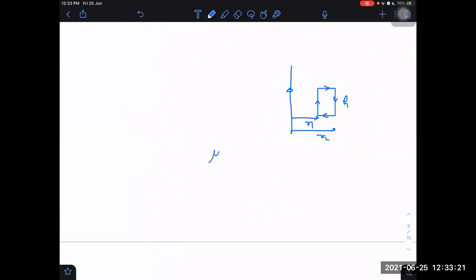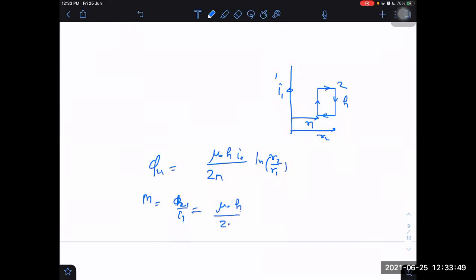The flux will be mu naught into H into I, where I is in the first one, divided by 2 pi, ln R2 by R1. That is the flux in the second loop due to the first loop, phi 21. It is due to the current in the first one. Then what will be mutual inductance? Phi 21 divided by I in the 1. That will become mu naught into H, I1 cancelling with I1, upon 2 pi into ln of R2 by R1.